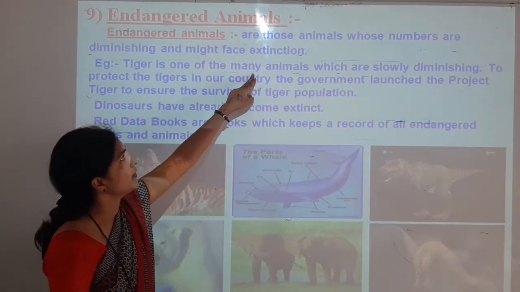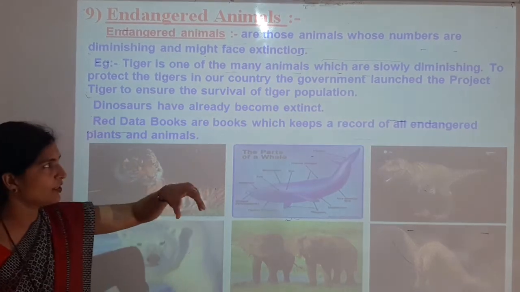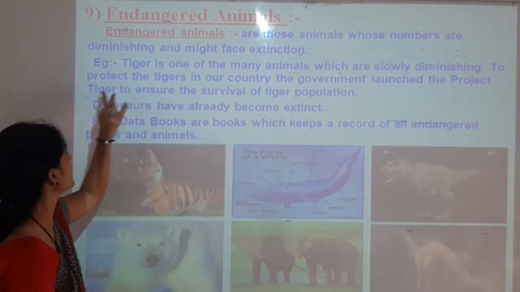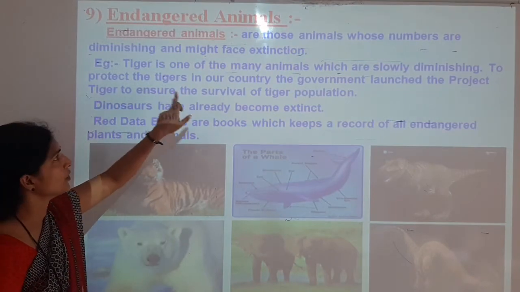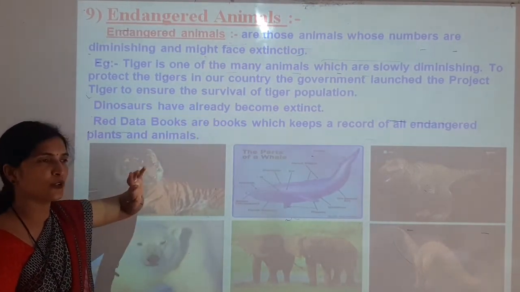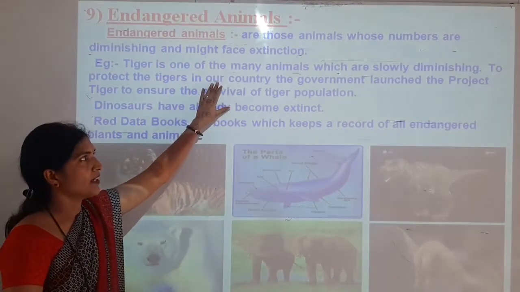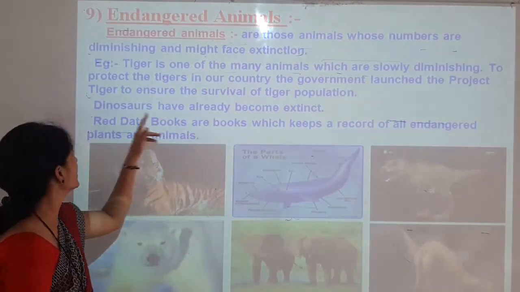Tiger is one of the many animals which are slowly diminishing, and to ensure the survival of the tiger population, the government launched Project Tiger.